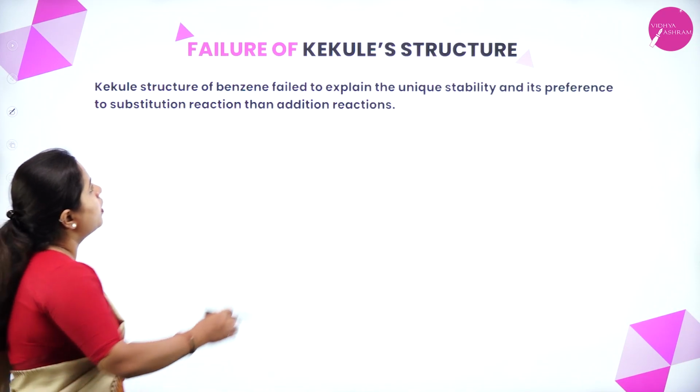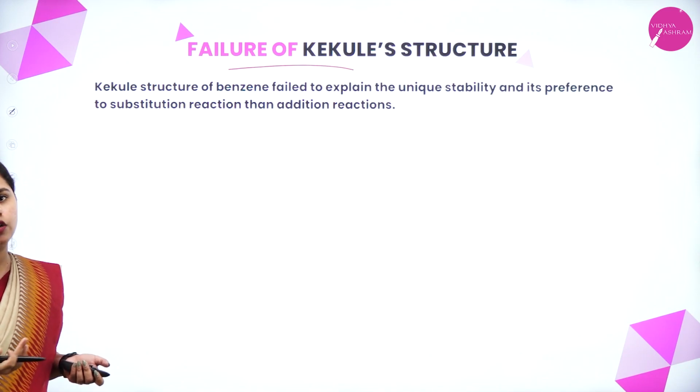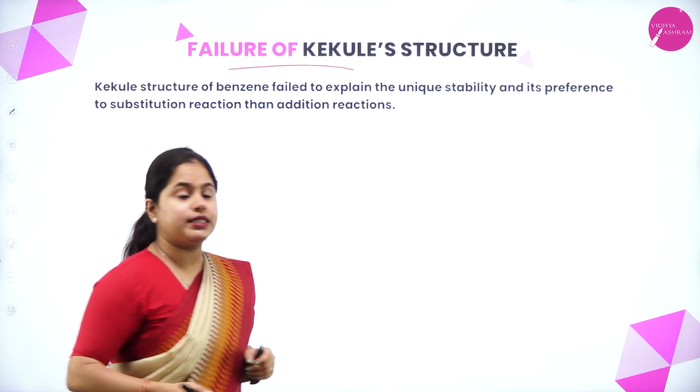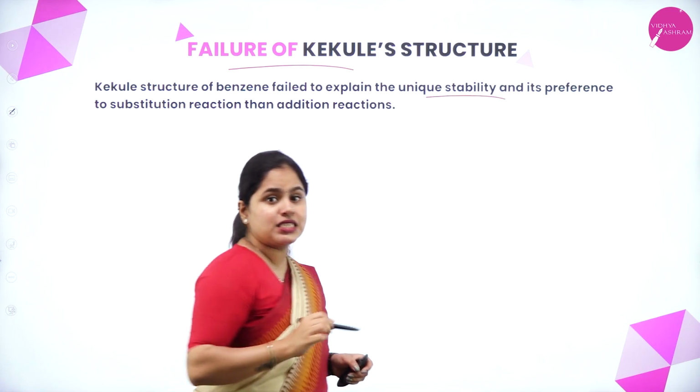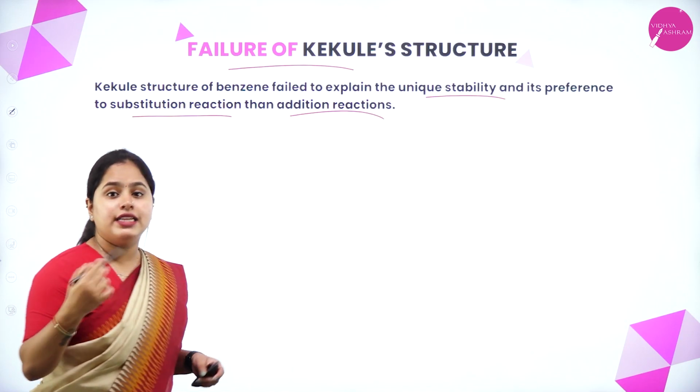Now, there was a problem with the Kekulé structure. What was it? It led to the failure of the Kekulé structure. It failed to explain the unique stability. Benzene is said to have unique stability and its preference to substitution reactions rather than addition reactions.